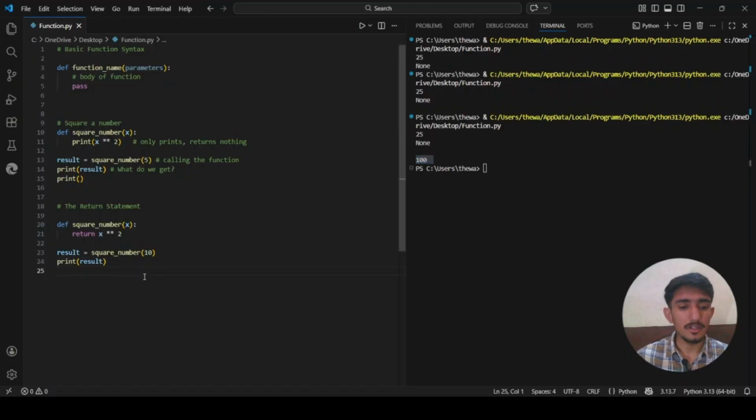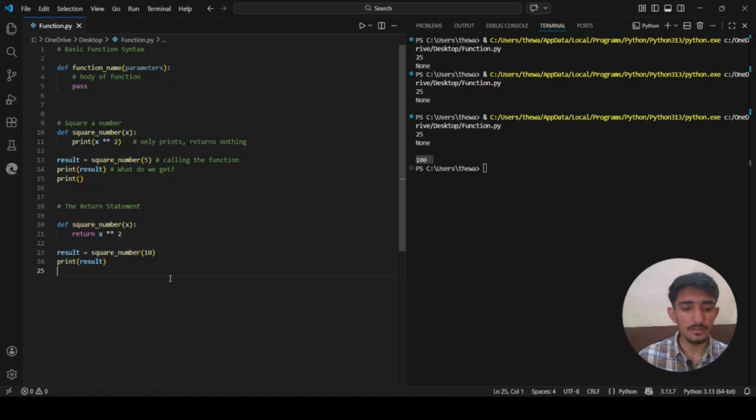So now let's understand what happened step by step. Python first sees square number 10, so it jumps into the function with x equal to 10. Inside it, it calculates 10 to the power of 2, which gives back 100. The return statement sends the value 100 back to wherever the function was called. The function was called here, so we store that value in a variable called result. So now result is 100.